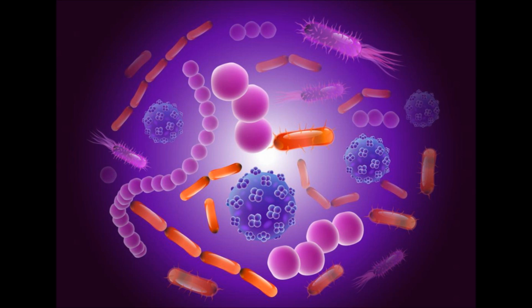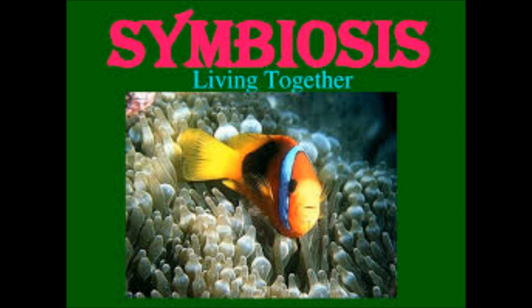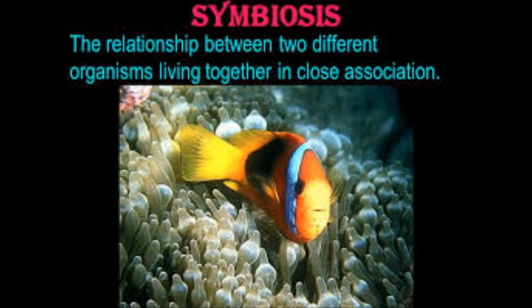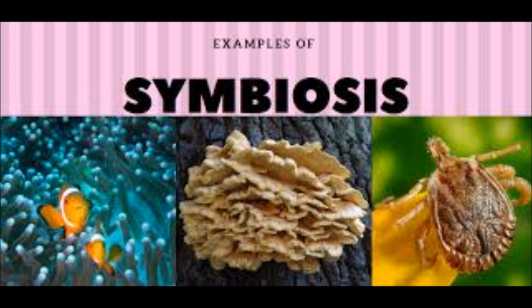Let's read about another very interesting topic called symbiosis. What is this? It is also known as symbiotic relationship, in which sometimes two organisms live in close association with each other and are mutually benefited. In Greek, symbion means to live together. Here we will discuss in detail two examples.